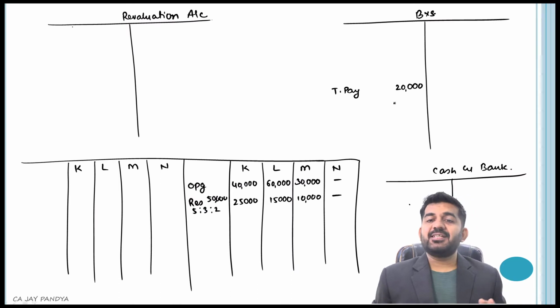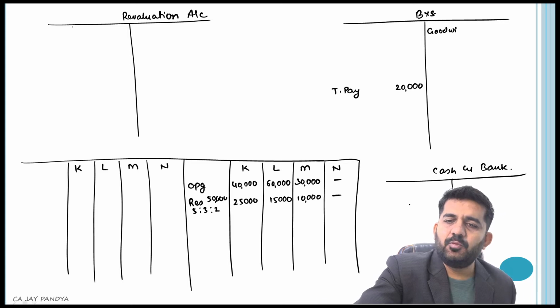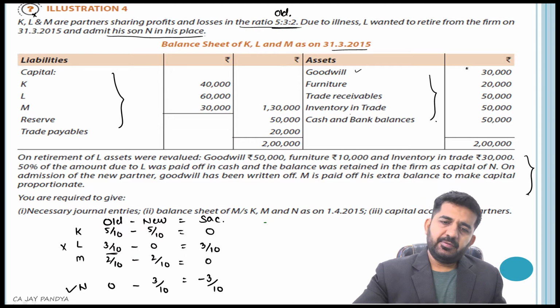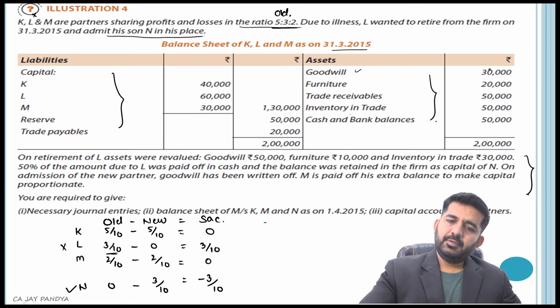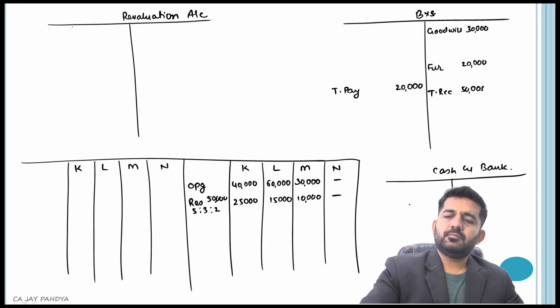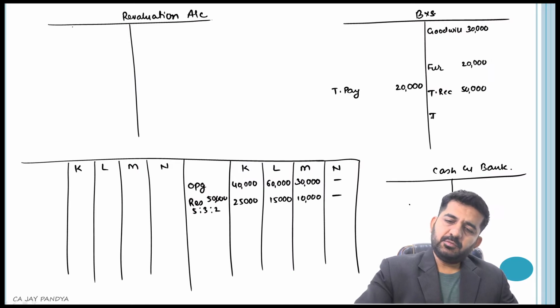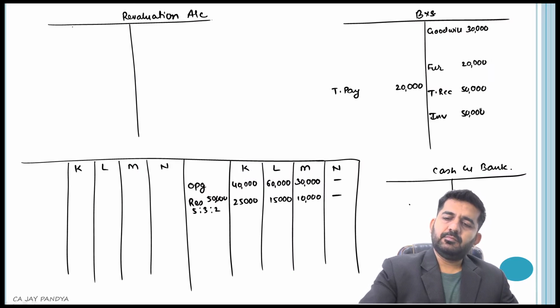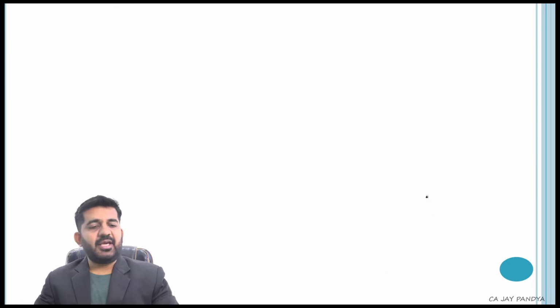Goodwill 30,000. Please understand, right now I am copying my old balance sheet as it is. Now there will be adjustment, so I am keeping some space in it. Furniture 20,000. Trade receivable 50,000. Inventory 50,000. Cash and bank 50,000. I will be writing it in cash and bank account.